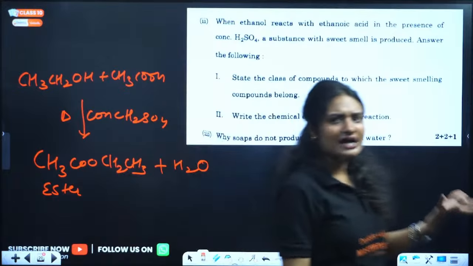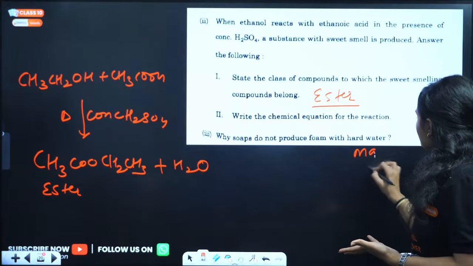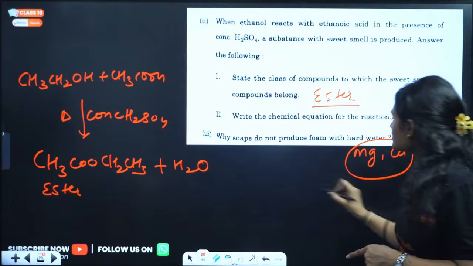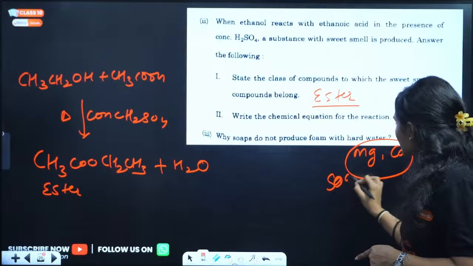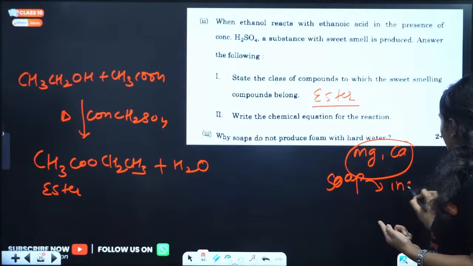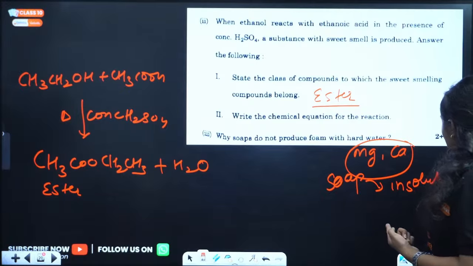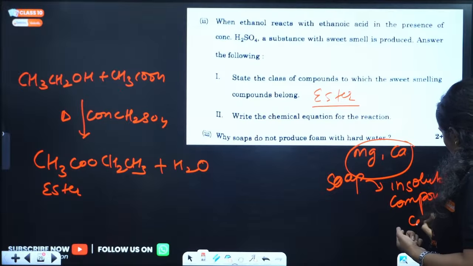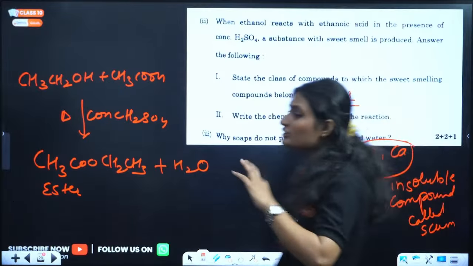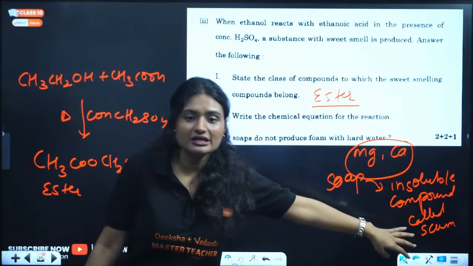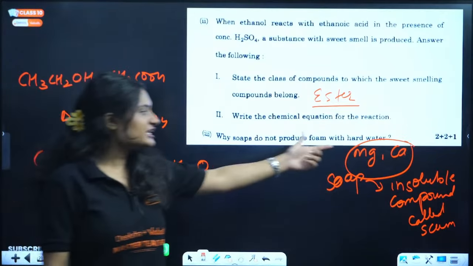Why do soaps not produce foam with hard water? Because hard water has magnesium and calcium ions. These ions react with soap molecules and form an insoluble compound called scum, right? And that's why they do not form foam. Instead of forming foam, they form scum because of the calcium and magnesium ions.